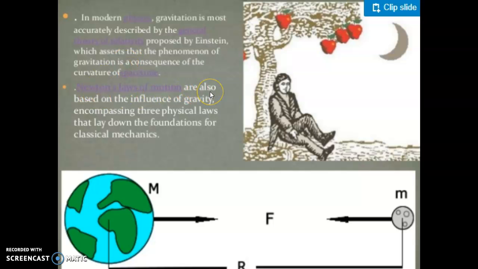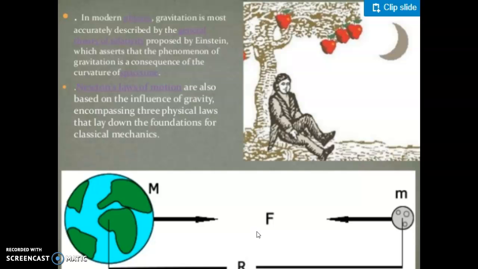Newton's law of gravitation, you have read in grade 9th also. Here is Earth of mass capital M, and here is any body of mass small m, and the distance between them is r. So according to Newton's law of gravitation, we know the force F acting between them is directly proportional to the product of their masses and inversely proportional to the square of the distance between them. So F equals capital G m1 m2 upon r square. You have read about it, where G is the gravitational constant.